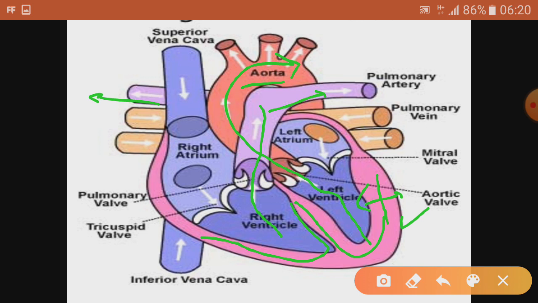So from the left ventricle the blood is pumped to the body part, that's why it has the thickest wall. And the right ventricle does not have such a thick wall, because it has to pump blood to the lungs only, which are nearby. And the upper chambers, right atrium and left atrium, have thin walls, because from there the blood comes to the lower chambers only, that is the ventricles. Okay.